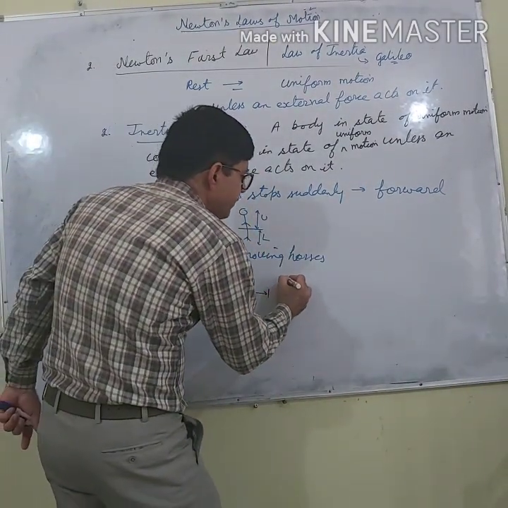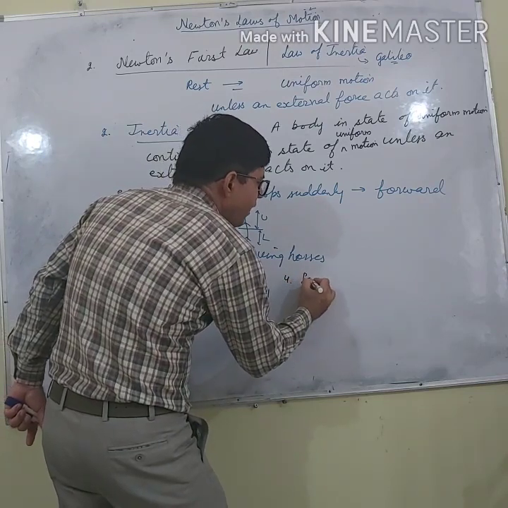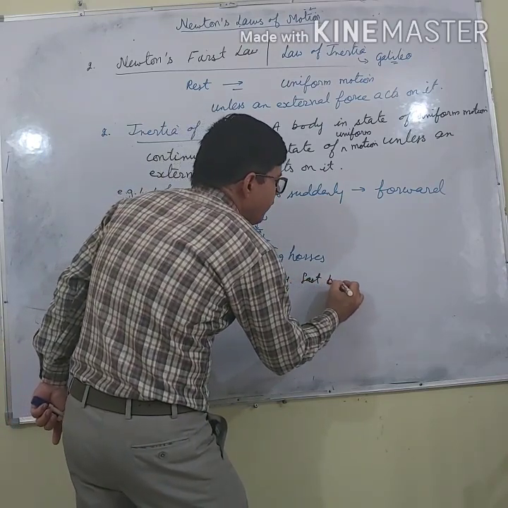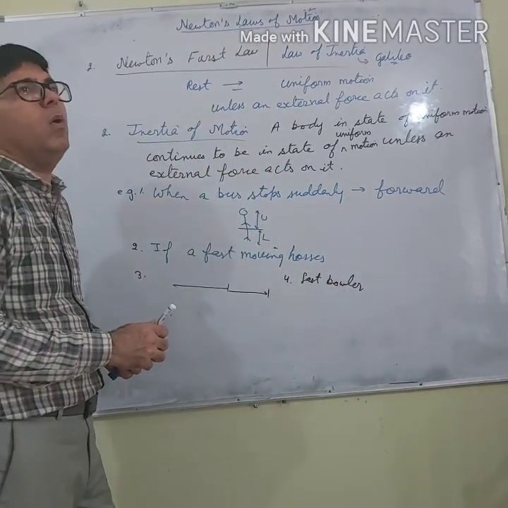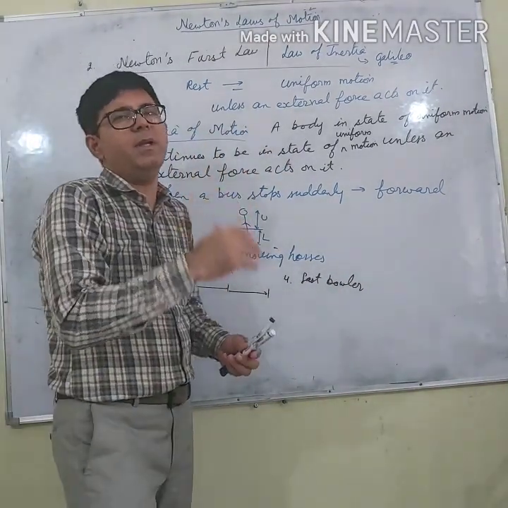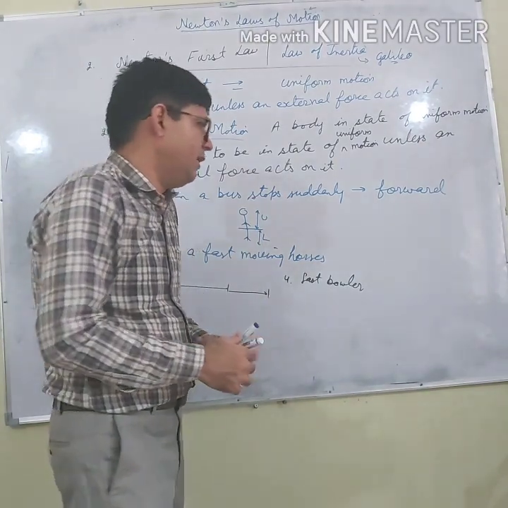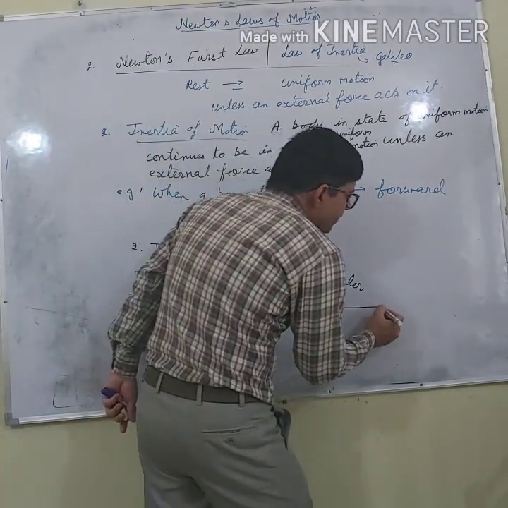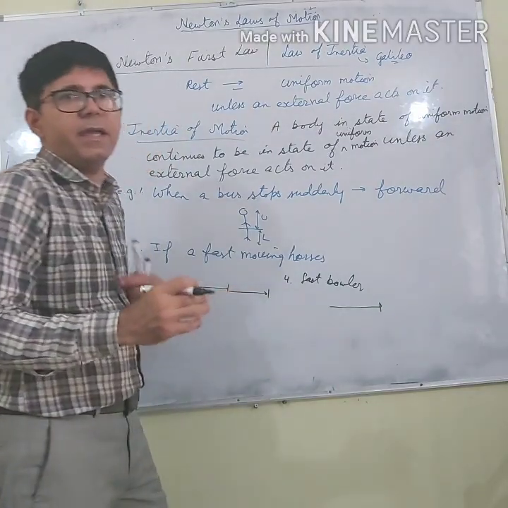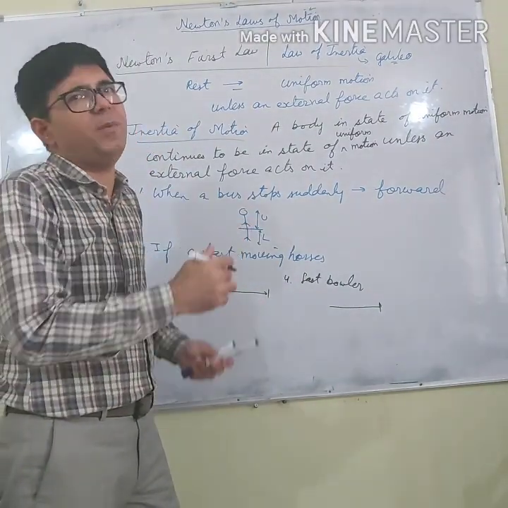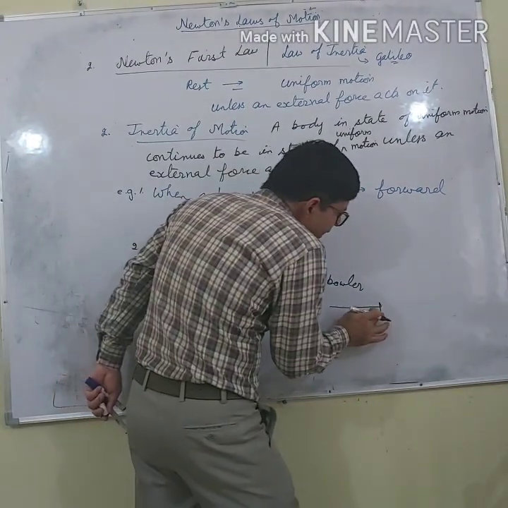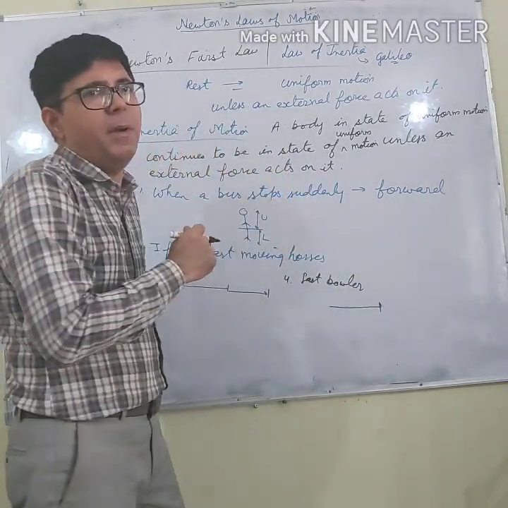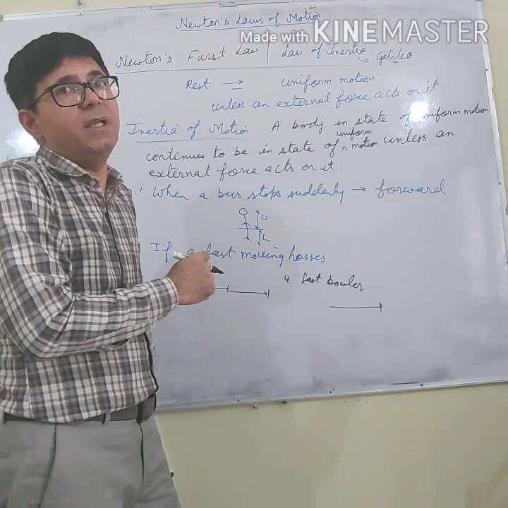Fourth point is, let us say there is a fast bowler and the fast bowler wants to throw the ball at a very high speed. What happens? His run-up is very long in comparison to the run-up of a spinner. Why does this happen? Because by taking a longer run-up, he increases his speed.